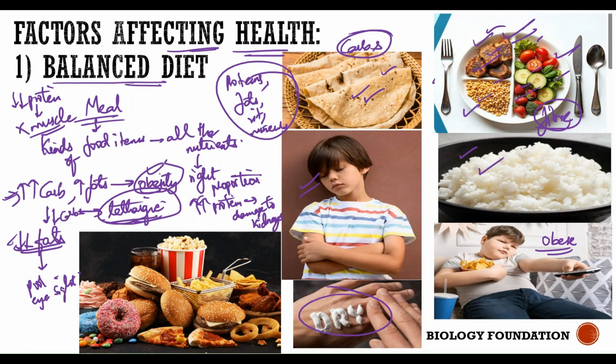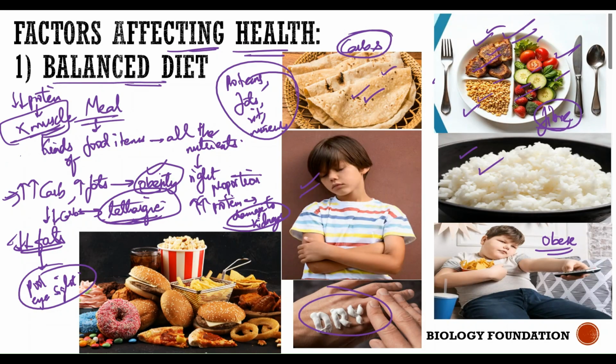More fats, obesity. Less fats, you look very thin, your skin will be dry, or poor eyesight. If you eat more protein, it can cause damage to kidneys. If you eat less, muscle building won't happen. So that's the reason appropriate amounts of all the nutrients must be taken in the diet.